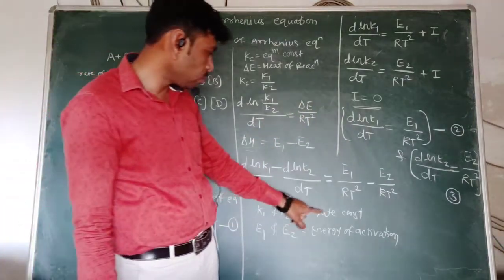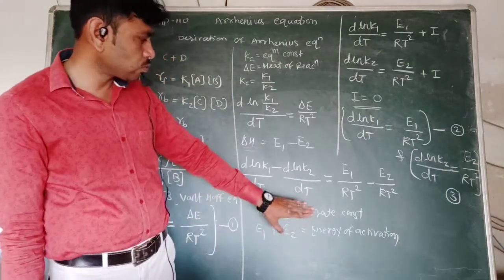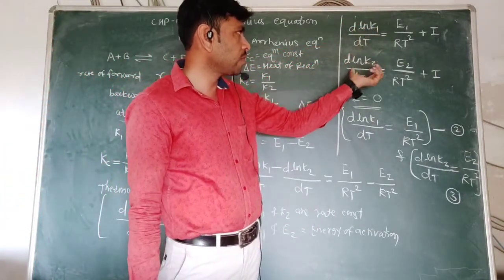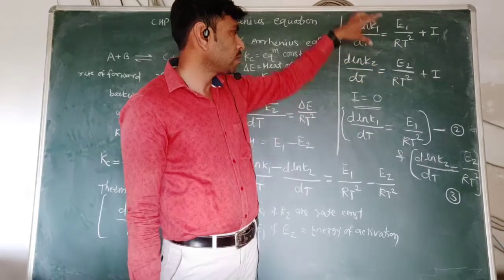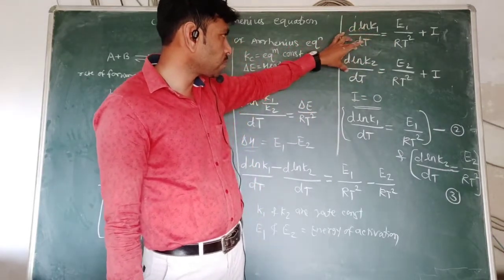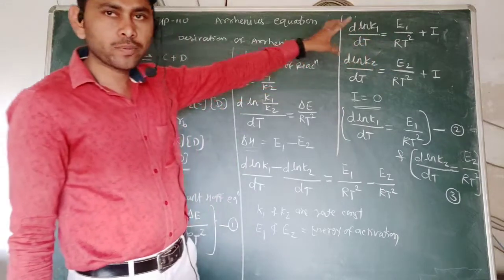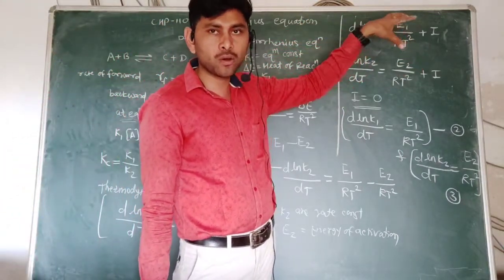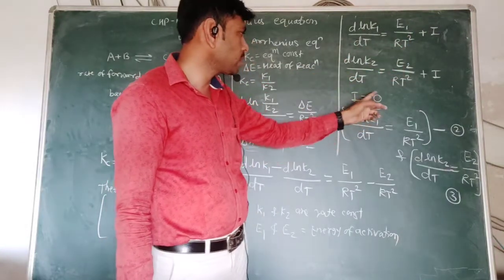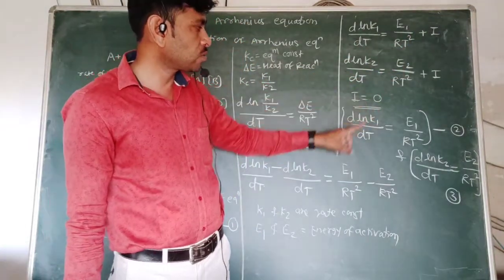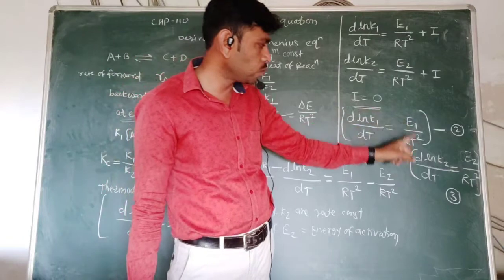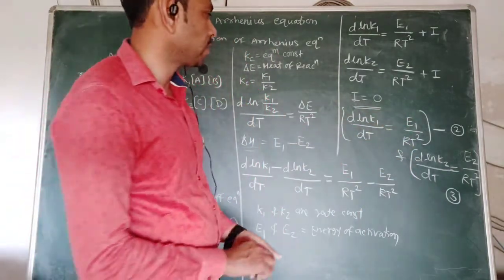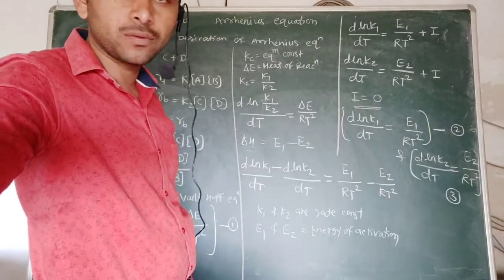So K1 and K2 are the rate constants and E1 and E2 are the energies of activation. So we can write these two equations separately for two reactants. So these equations are written in this format, but I is the energy of activation, energy for the complex or intermediate. So here we have not considered intermediate, that's why I is equal to 0. So we have written equations 2 and 3, and these two equations are known as Arrhenius equations. Okay, Arrhenius equation, in which E